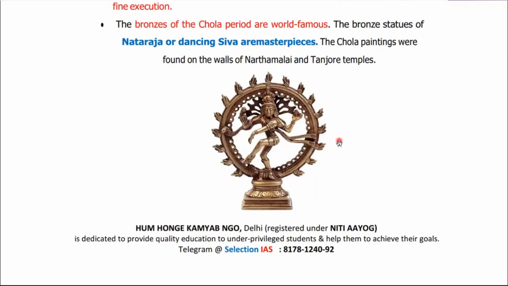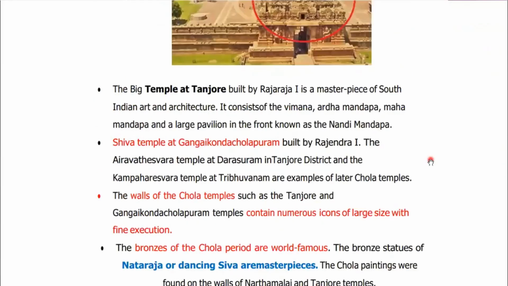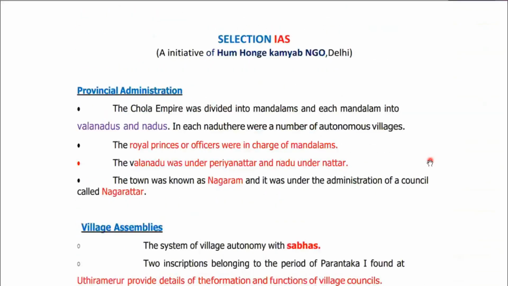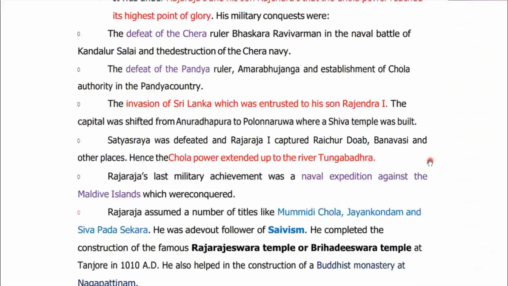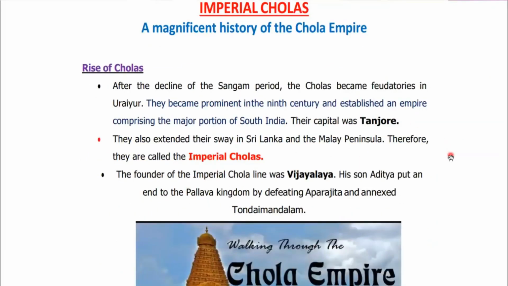So this was all about the temple architecture and all about the Chola Empire. This is what is relevant for you. So let's revise the topic quickly in one minute. For the prelims examination, please focus on some of the important keywords from this unit. First of all, you should have a basic idea about the rise of Cholas: in the beginning they were feudatories of the Pallavas only, and later on they became prominent and established their own kingdom in the 9th century.